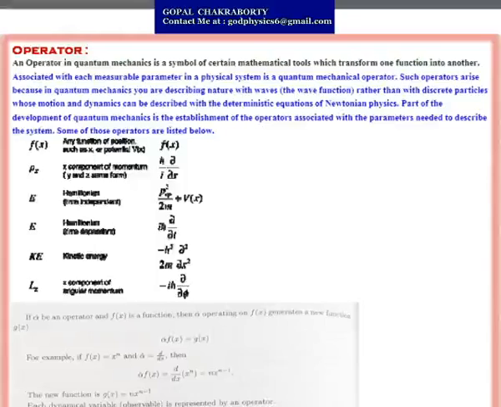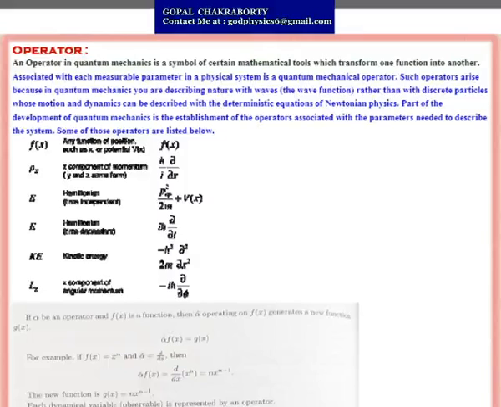An operator in quantum mechanics is a symbol of certain mathematical tools which transform one function into another. Associated with each measurable parameter in a physical system is a quantum mechanical operator.